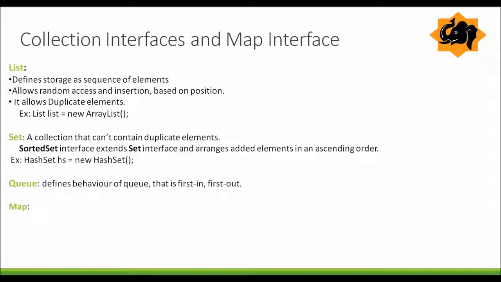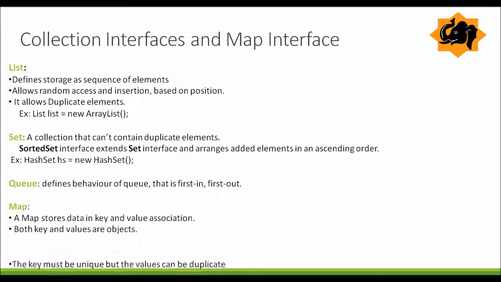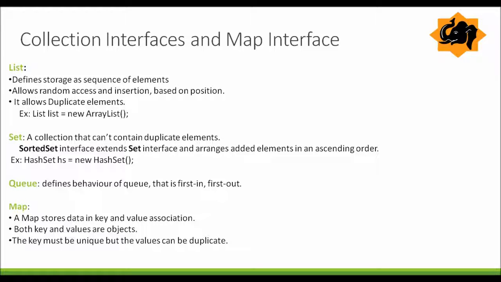Map interface. Map stores data in key-value pairs, and both keys and values are objects, and the key must be unique but the values can be duplicate. So that is all about the interfaces, the common points we need to discuss. We use them according to the requirement of the problem, the complexity of the problem. We use either list, set, queue or map.